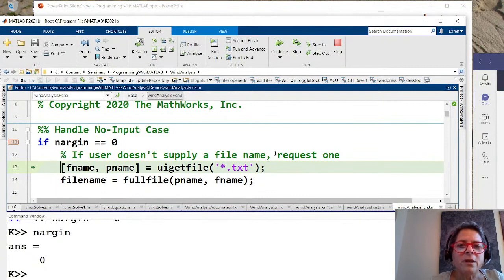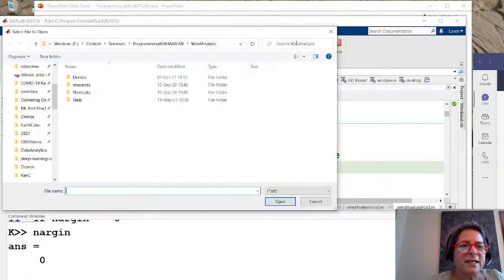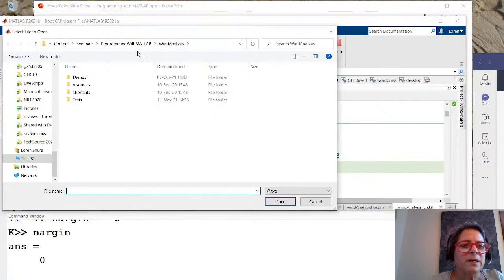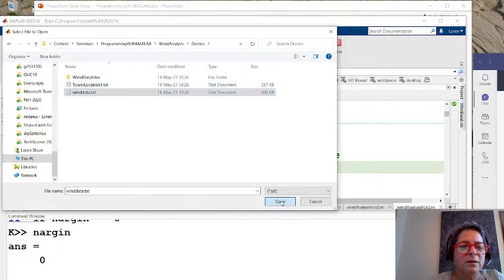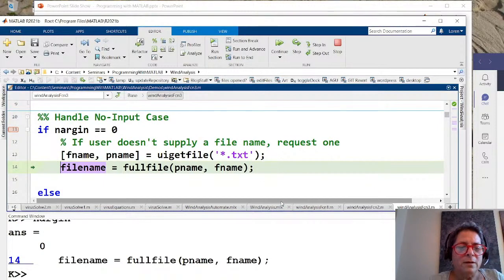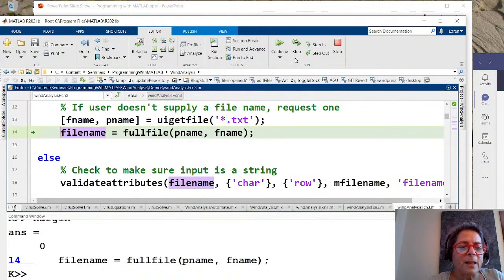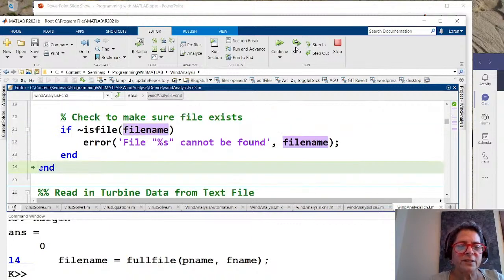Oh, it did step. Okay, it's going to get the names. It's going to ask for the file. I'm going to come here in demos and get that file name. And then we step. And now I'm just going to continue because it's going to go to the end.